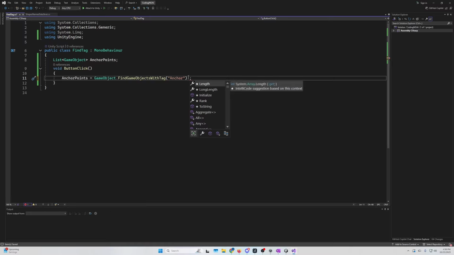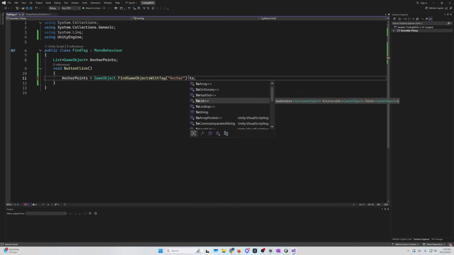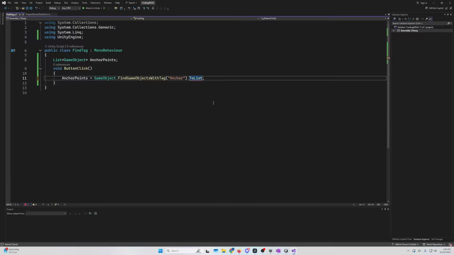And then we got a whole bunch of things. But we can type in "to". And we see, okay, we got toString, toList, toHashSet, toDictionary, toArray. Well, we already are an array, so that's not what we want. But we want toList. We just do that, we toss some brackets on the end, and boom, it's happy. I'm not entirely sure if this works, but we will figure that out.